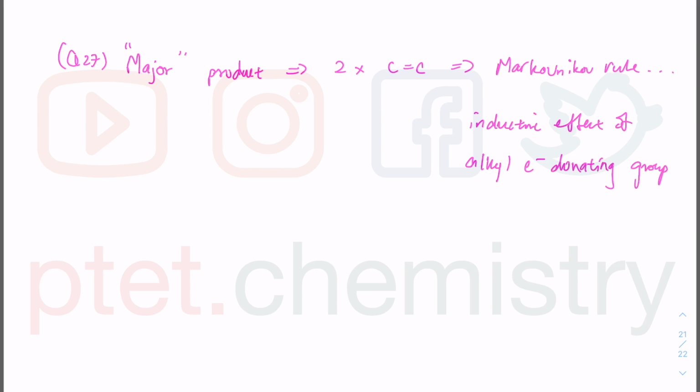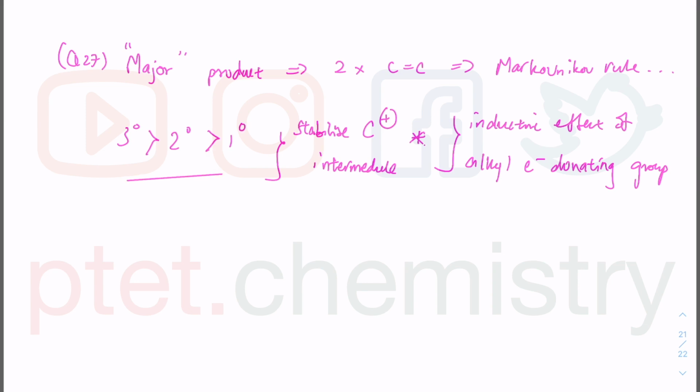It's one of the most popular questions in recent years. You are stabilizing the carbocation intermediate. So in terms of stabilizing the carbocation intermediate, tertiary carbocation is more stable than secondary, more stable than primary, because there are more alkyl electron donating groups.